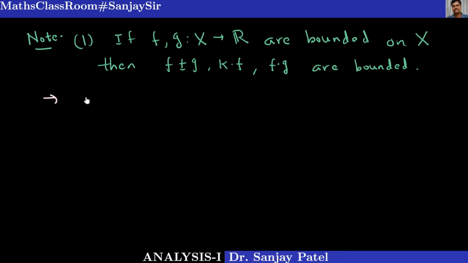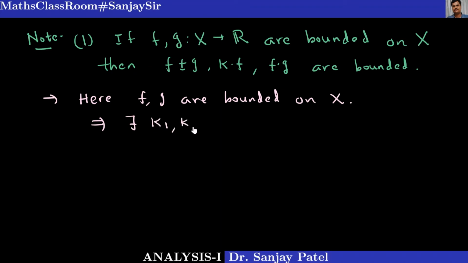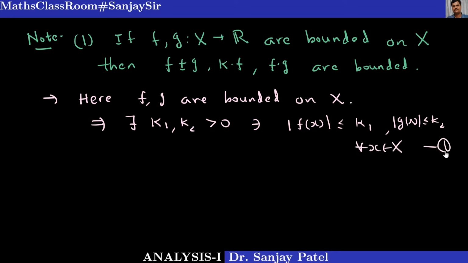Suppose I prove this first: f plus g. So here f and g are bounded on X. Both are bounded functions on X. So that implies there exist some constants, say k1 and k2 greater than 0, such that mod of f(x) is less than or equal to k1 and mod of g(x) is less than or equal to k2 for every x belongs to capital X. This is our result number 1.